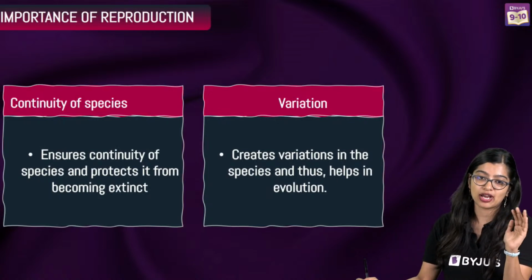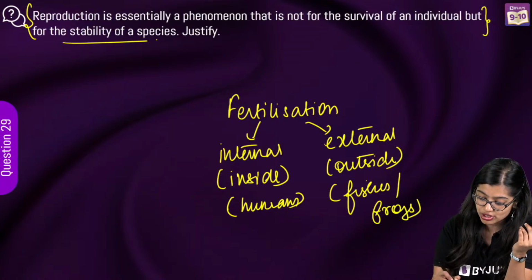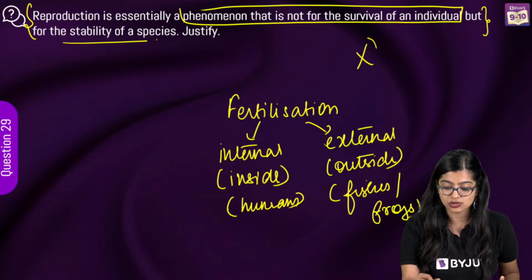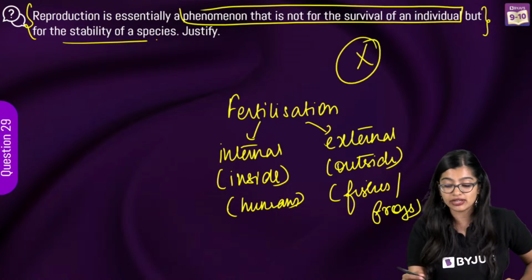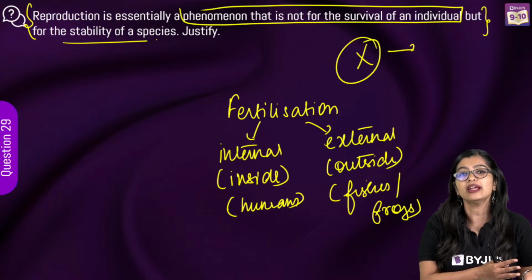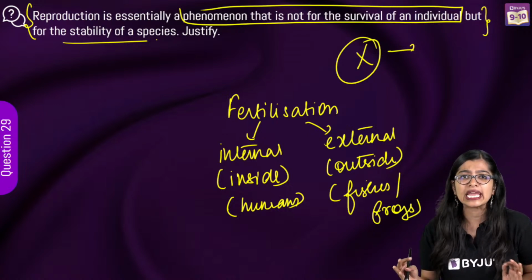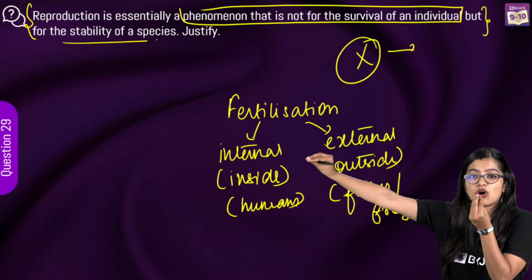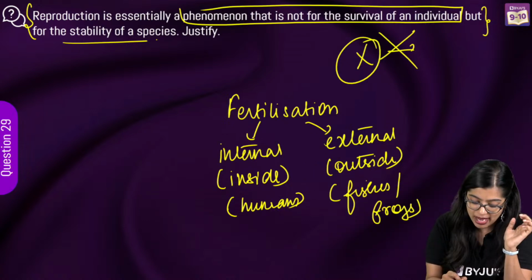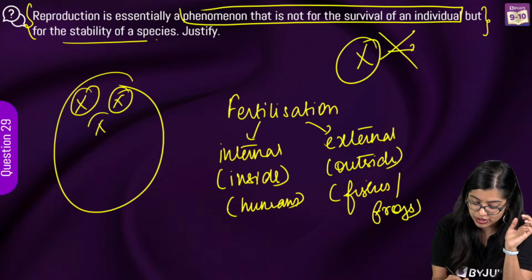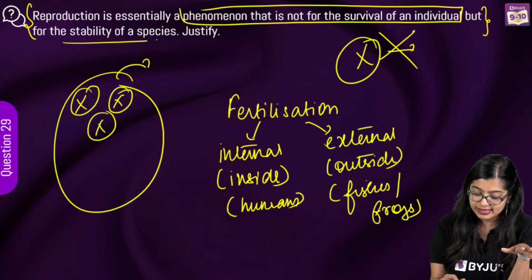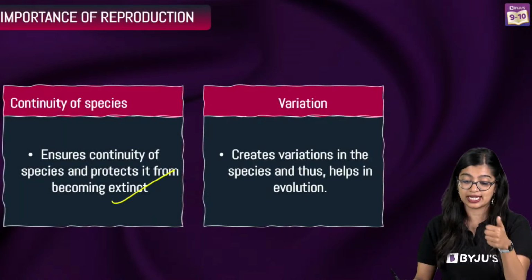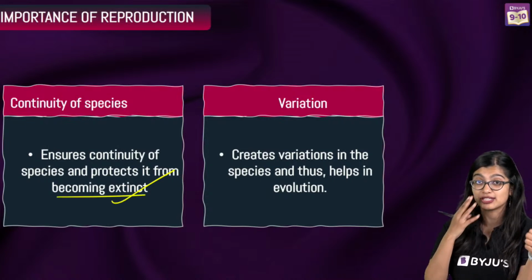Now we know why reproduction is essential, right? Reproduction is not just a phenomenon for the surviving of an individual. Let's assume we have individual X. It's not like if individual X does not reproduce, he's going to die. He will still be able to survive. But if individual X does not reproduce, his lineage or his family stops there. Now imagine a population of people like individual X who stop reproducing. That can affect the continuity of species, which is why reproduction is essential for the continuity of species, so that it protects it from becoming extinct.